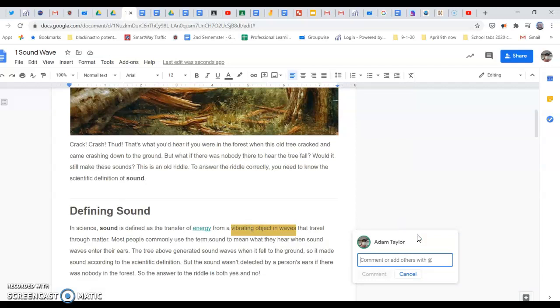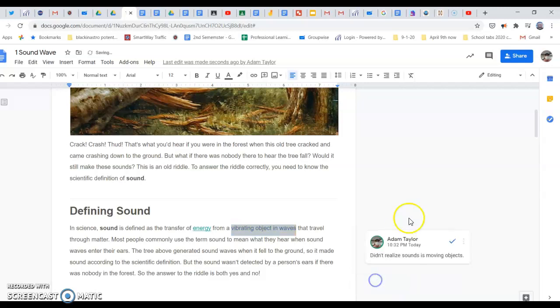So maybe you learned something new from this, so you could say, didn't realize sound is moving objects. Now most of you probably knew that, but this is just an example. Then you click comment. Okay, then you read the rest of the paragraph.